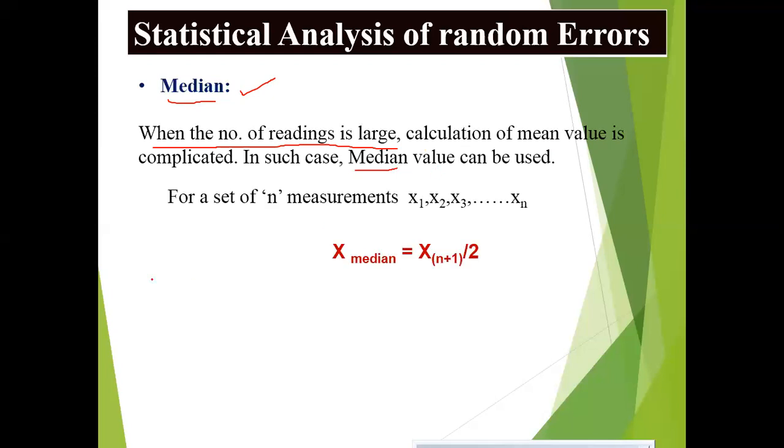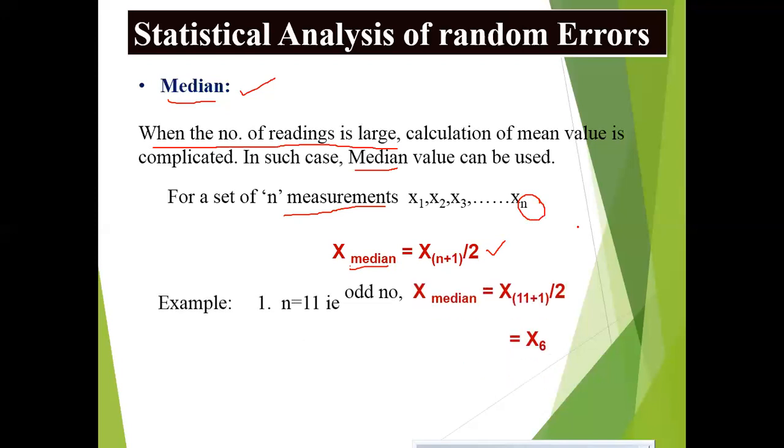See, for a set of n measurements, that means if you have a total of n readings from x1 to xn, x median equals x of (n plus 1) by 2. This is the formula. For x median, we have two cases: n is even and n is odd. For example, if I take n equal to 11, that is an odd number.